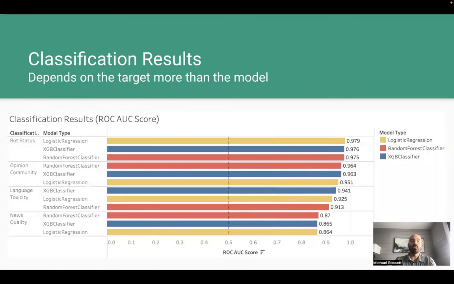Here we see the classification results. It turns out we are able to use the embeddings to classify each of the targets with high success. We see the results depend more on which target we're classifying than which model we're using. The different models perform more or less the same for each target. One potential reason why news quality classification is less successful is that only a small number of users share links, leading to a smaller training set. Users who don't share links don't have news quality scores and are excluded from model training.